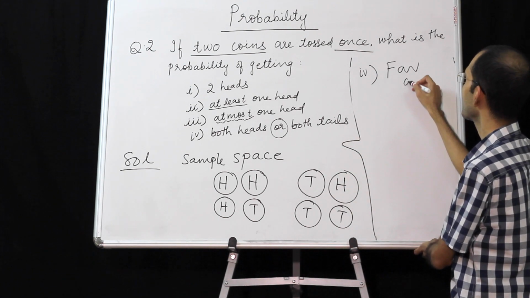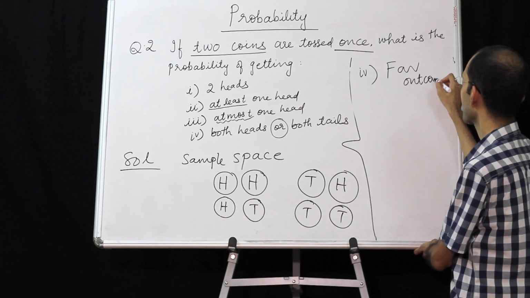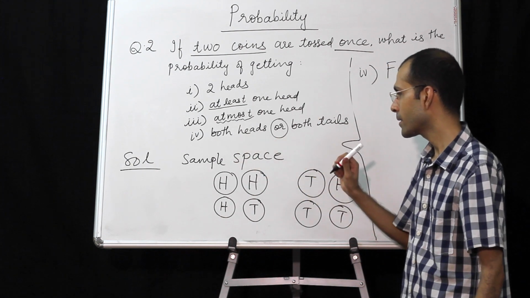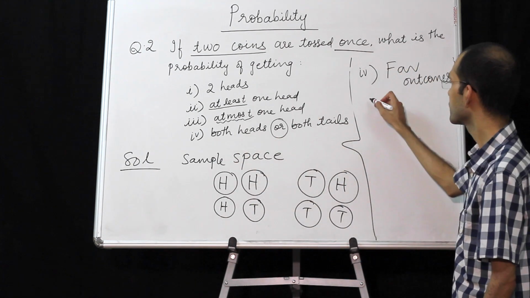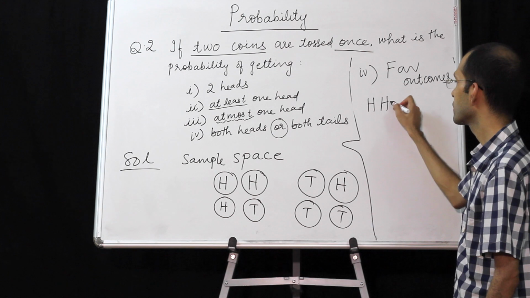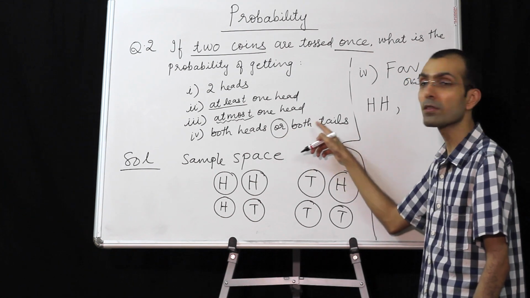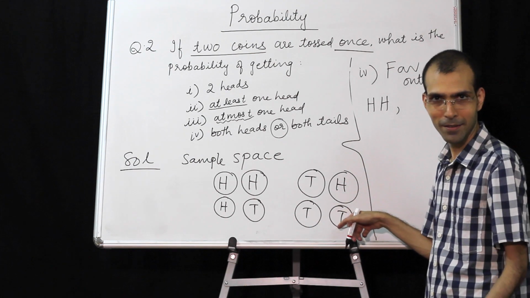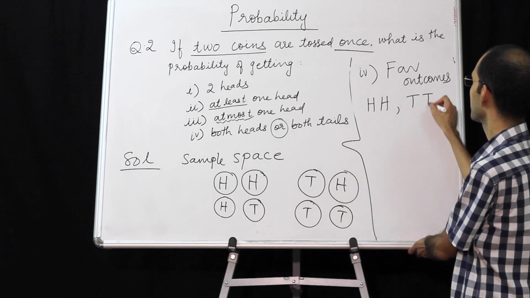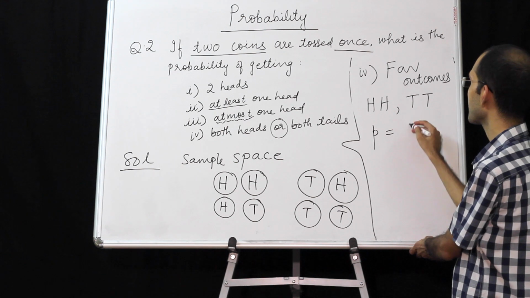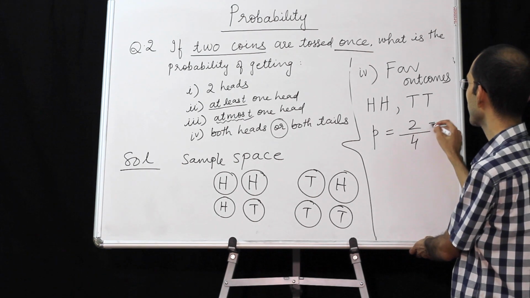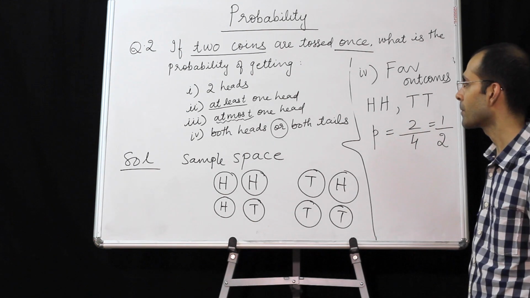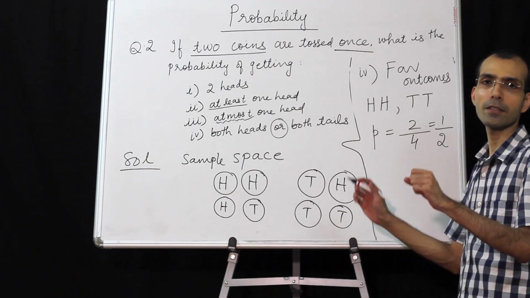So favorable outcomes, both heads, so HH, or both tails, so TT. So probability of this thing happening will be 2 by 4, that is 1 by 2 in the simplified form. So this completes your question 2.